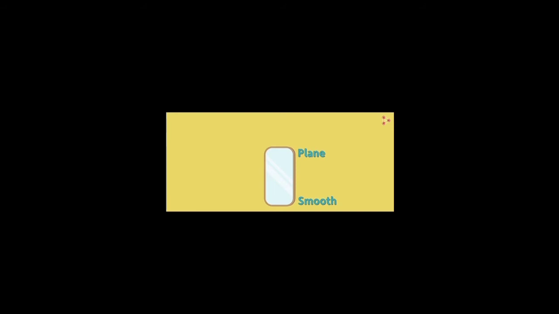So let's consider this plane mirror again. When we stand in front of a mirror, we see an image of ourselves in the mirror. Why are we able to see our image? It's due to the reflection of light. And how?